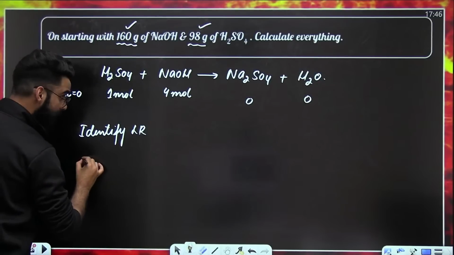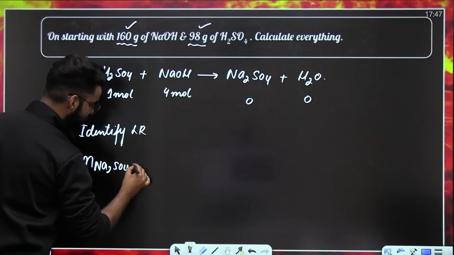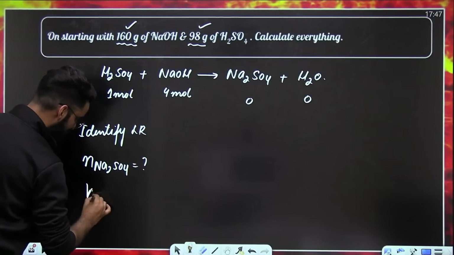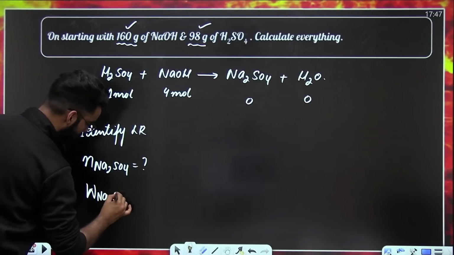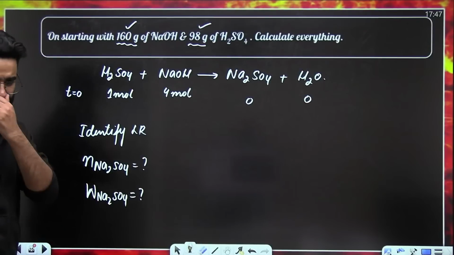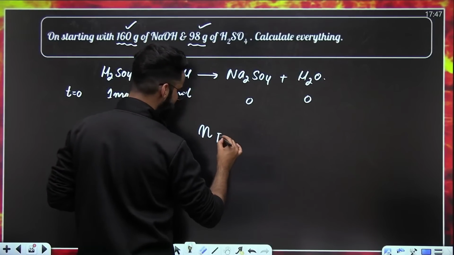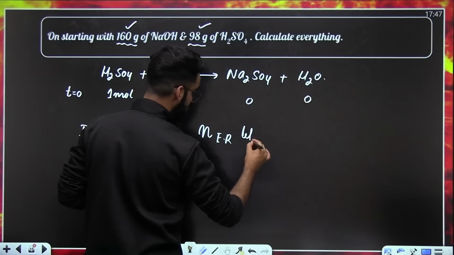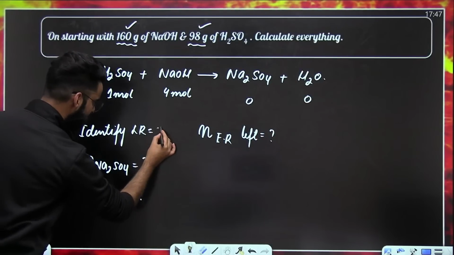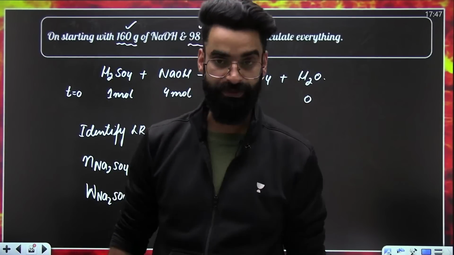Tell me the moles of Na2SO4 formed, okay? You need to tell me the mass of Na2SO4 formed. Once you calculate the moles of Na2SO4, just multiply that with the molar mass, get it done. Similarly, tell me the moles of excess reagent left in the container at the end. These are some 2-3 assignments which I'm giving you. Just give them a try and let me know the answers in the comment section afterwards.